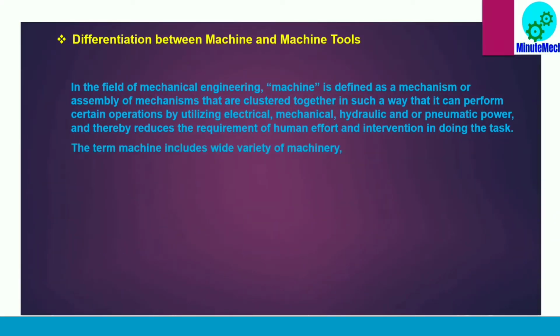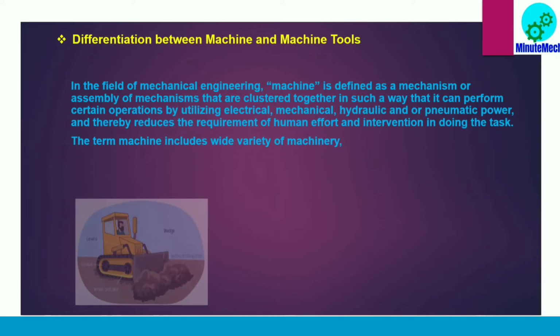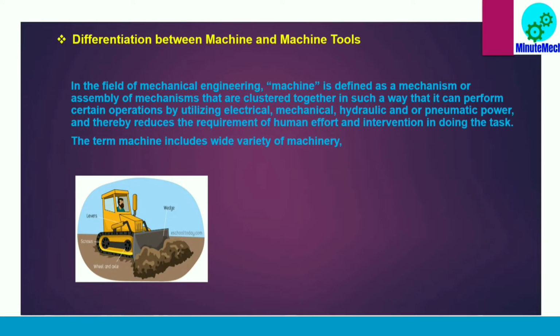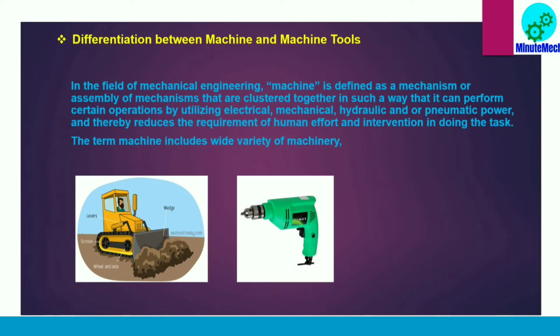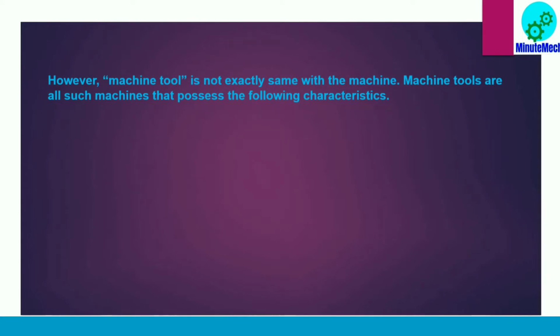The term machine includes a wide variety of machineries. It may be a fan, it may be an elevator, it may be a dozer, it may be a hand drill, it may be a crane, or it may be a pulley. All these are called machines. However, a machine tool is not exactly the same as a machine.